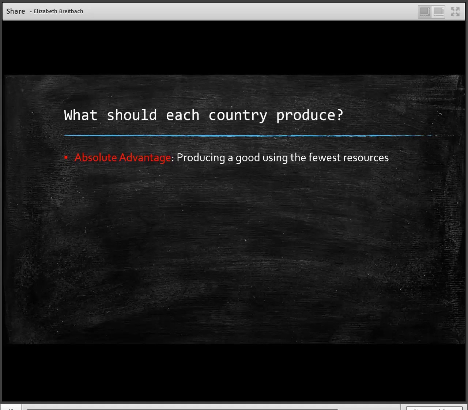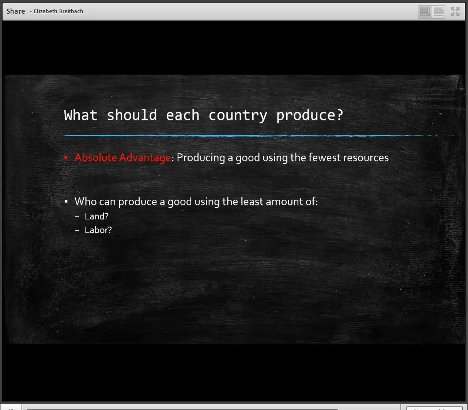So it could be that we're producing it the fastest, or with the least amount of land, or with the least amount of capital, or with the least amount of labor. And so again, absolute advantage, we're thinking about using the fewest resources to produce a good. So who can produce the good using the least amount of land, labor, capital? That's the country that has the absolute advantage in the production of a good.